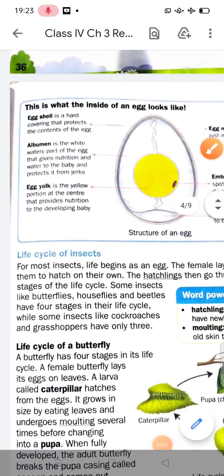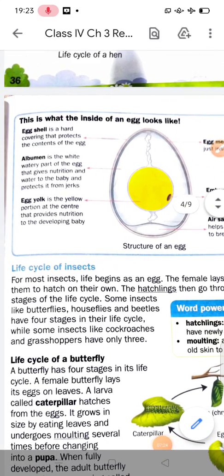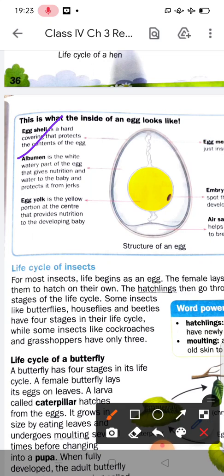Okay students, next is the albumin. Have you seen an egg? In an egg, there is a white watery part. So albumin is the white part of the egg.